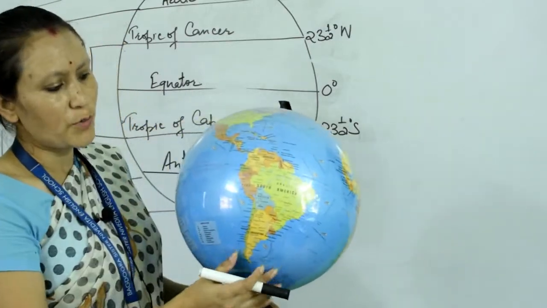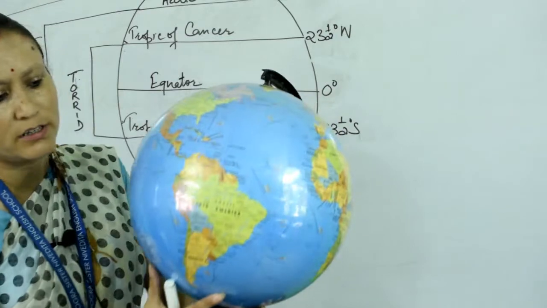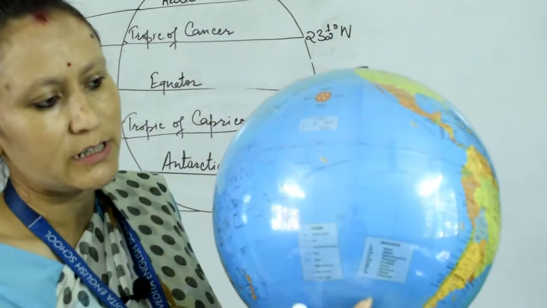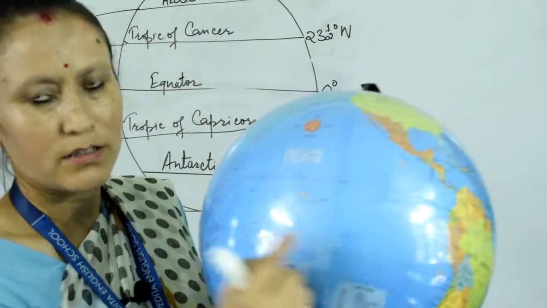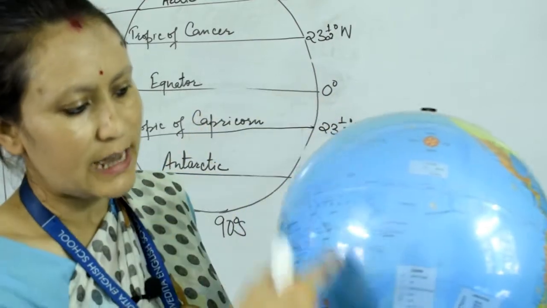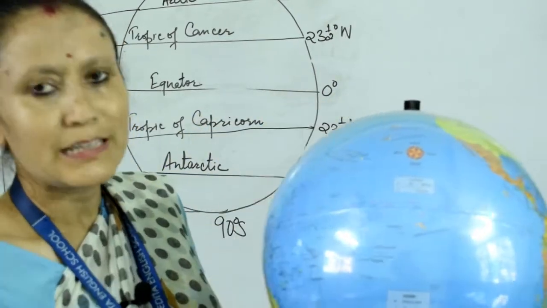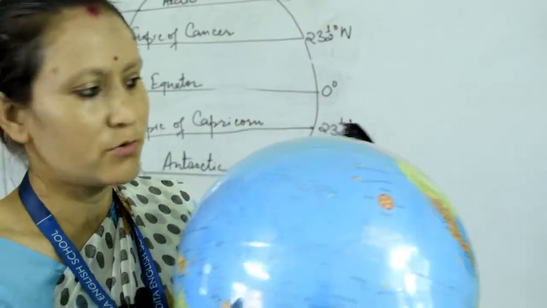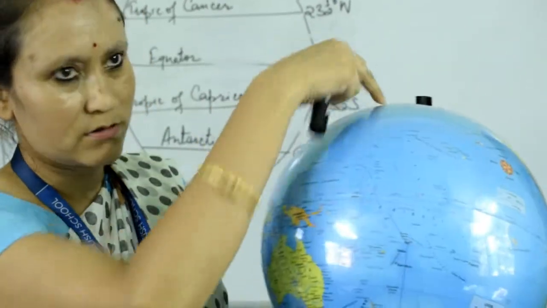So these are globes, and you have seen the vertical lines and horizontal lines here. These vertical lines are called longitudes, which run from north to south.